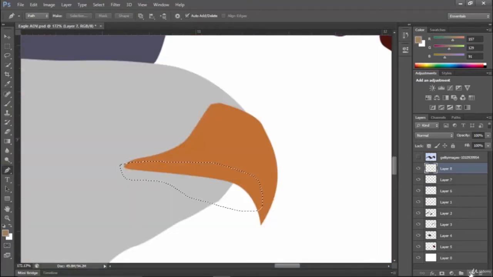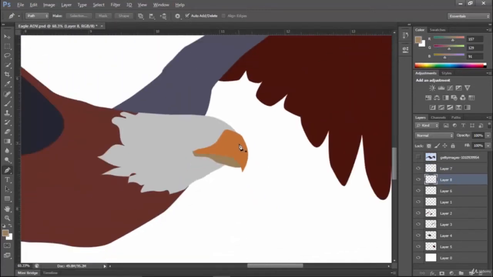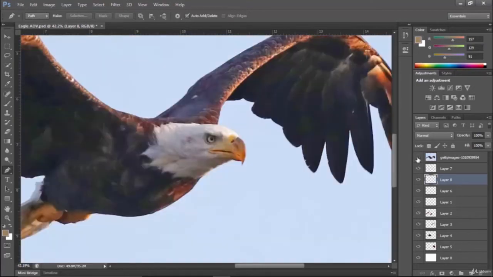So I need another layer, and this would be fine because this will work.